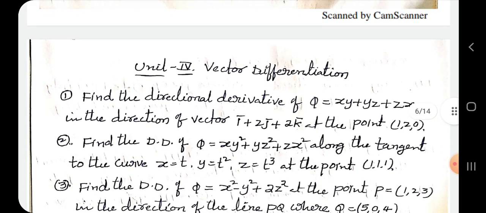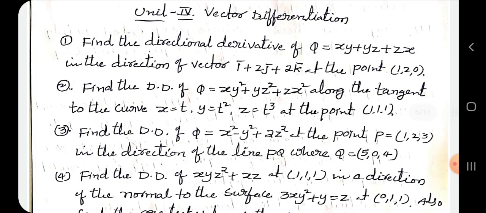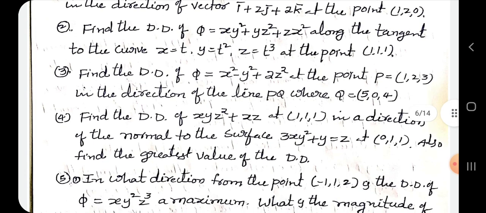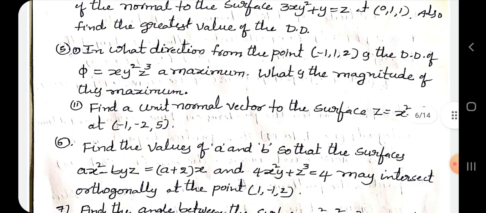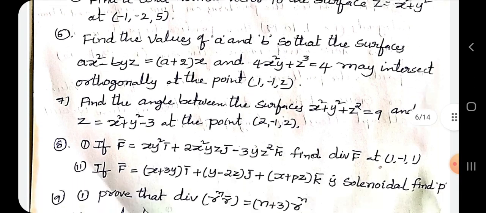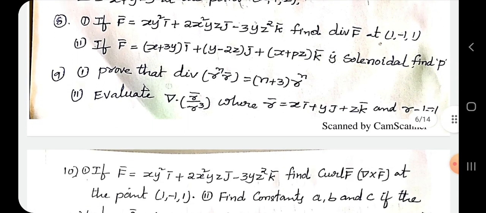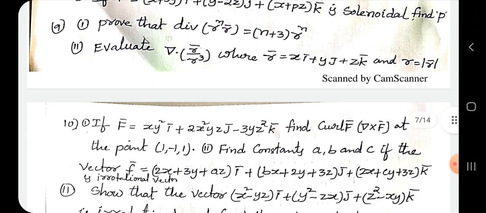And in unit 4, vector differentiation, here also I am going to give you some important problems. So you prepare at least 10, so that it is very useful to attempt units 4 and 5.